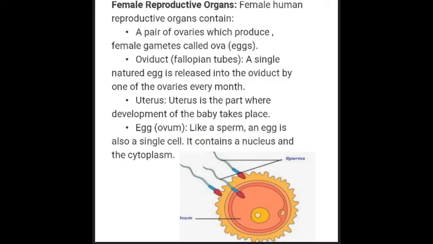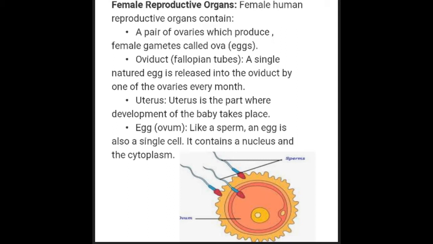Female reproductive organs. The female human reproductive organ contains a pair of ovaries which produce female gametes called ova, that is, eggs. Oviduct. A single matured egg is released into the oviduct by one of the ovaries every month. Uterus.